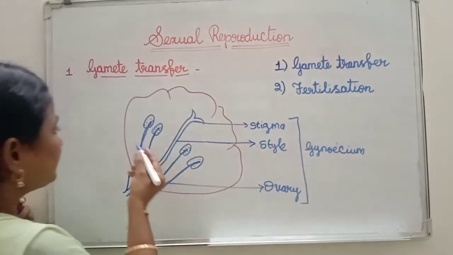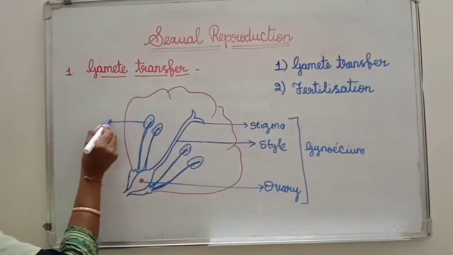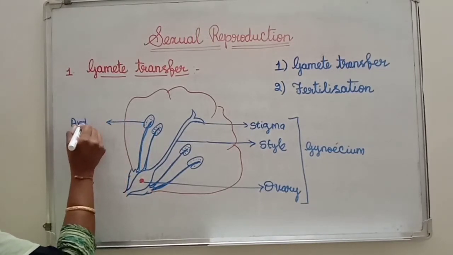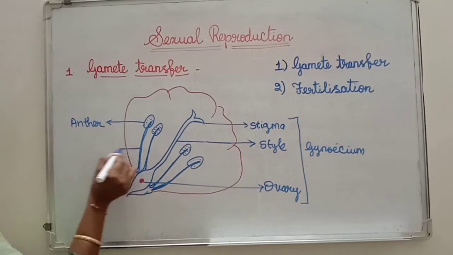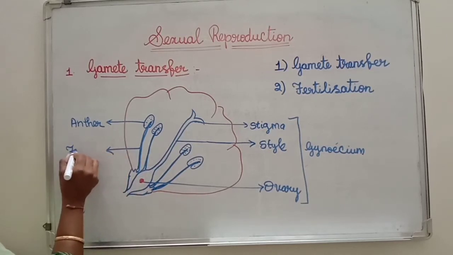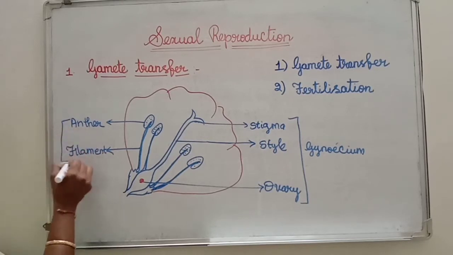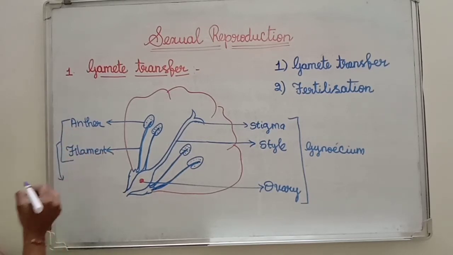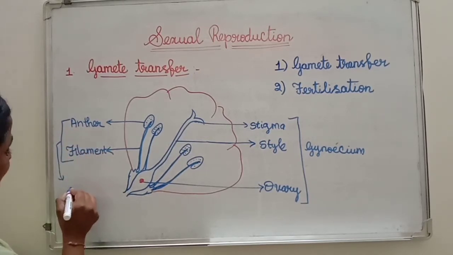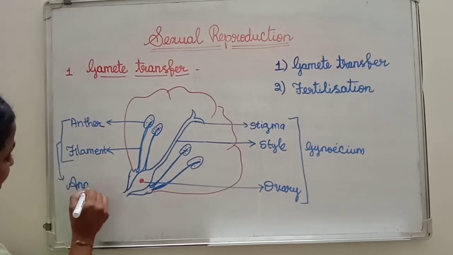Now coming to this, see here, this is the anther and this is the filament. This structure, anther and filament together, we call the androecium.